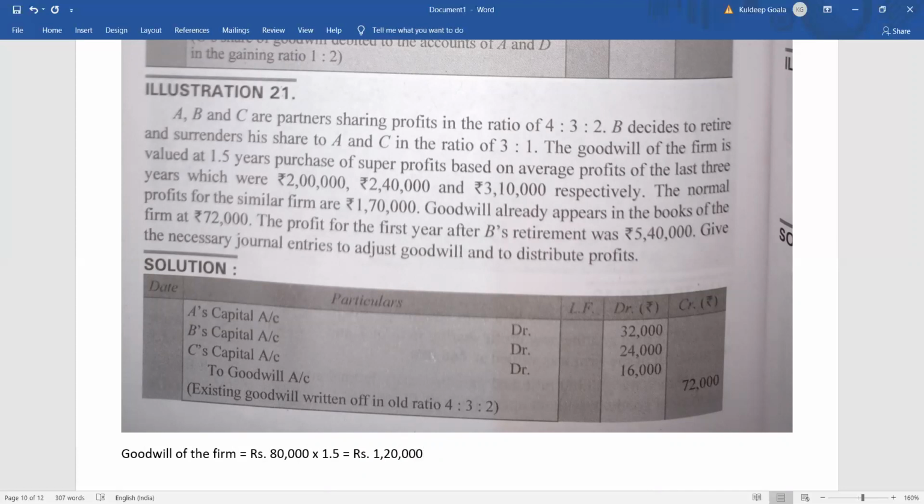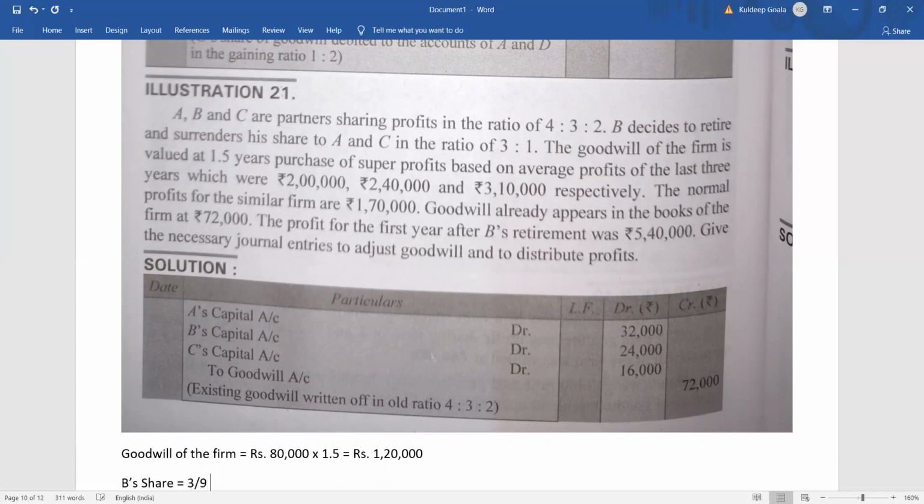There was a calculation mistake done by me. That is why we got a little different value, because B's share is what needs correcting. B's share is how much? I took it as 3/12. But 3 plus 2 plus 4 is 9, so B's share will be 3/9.